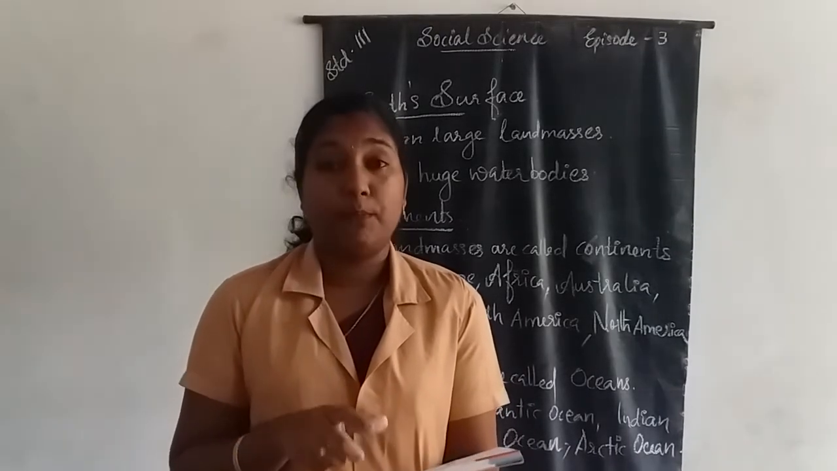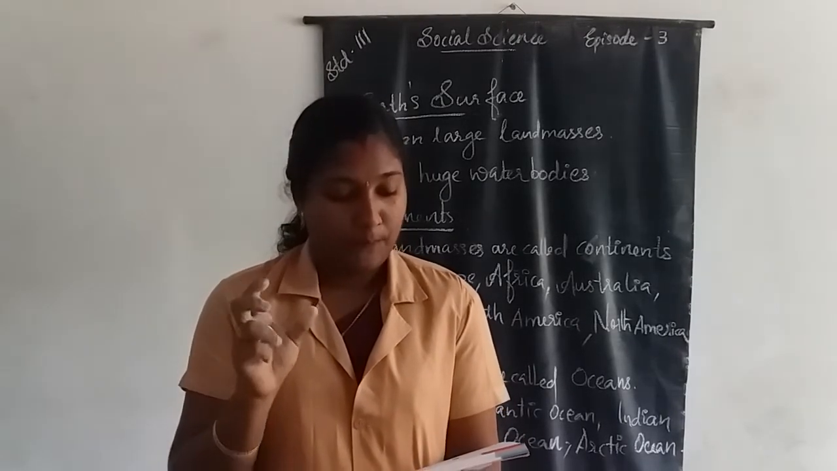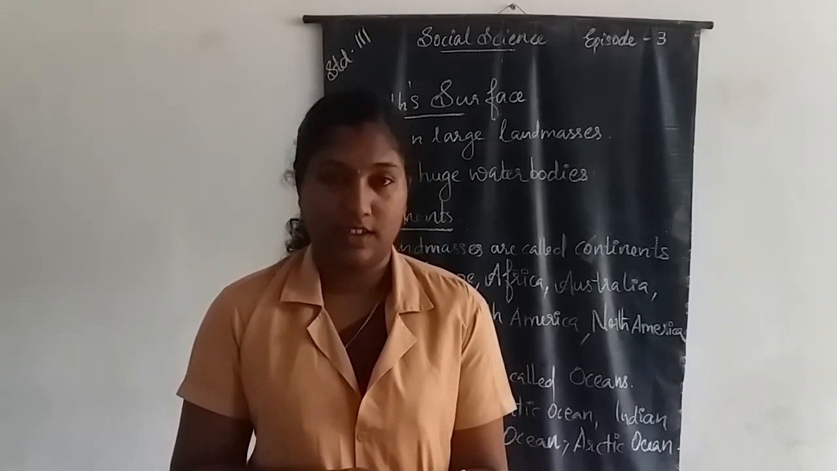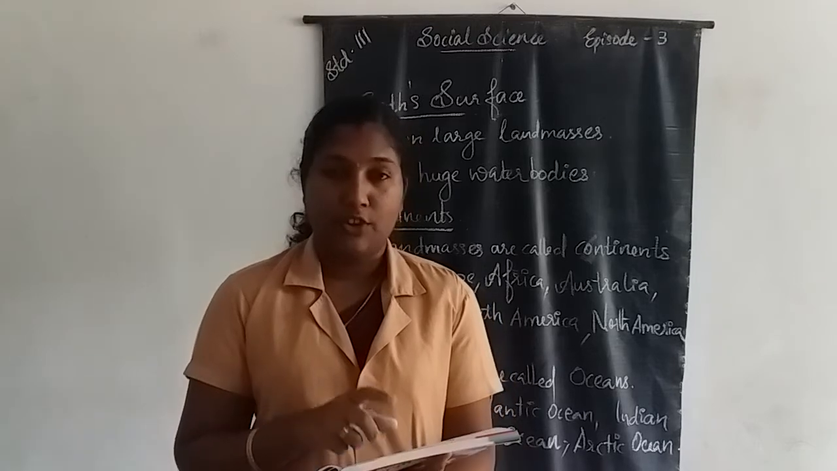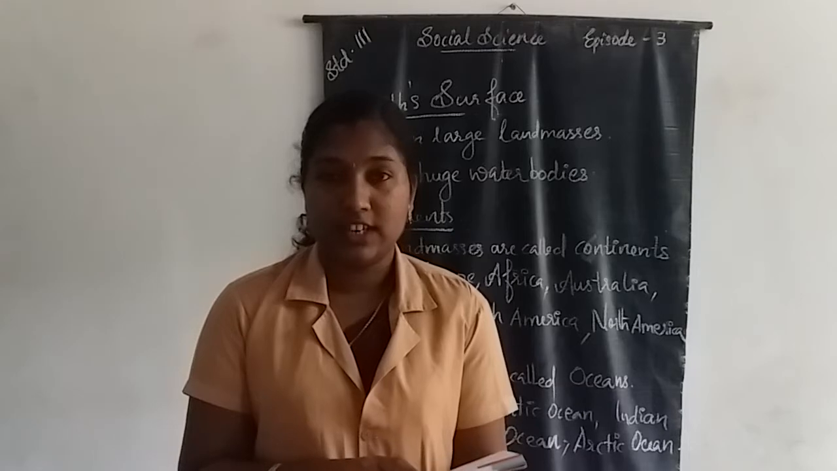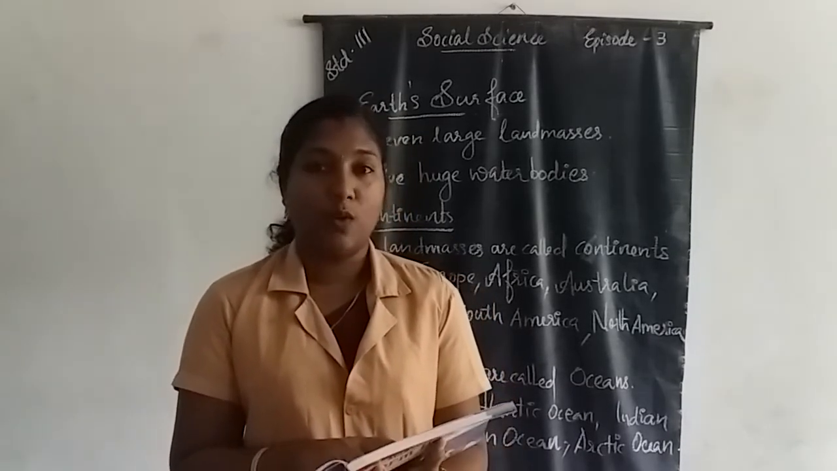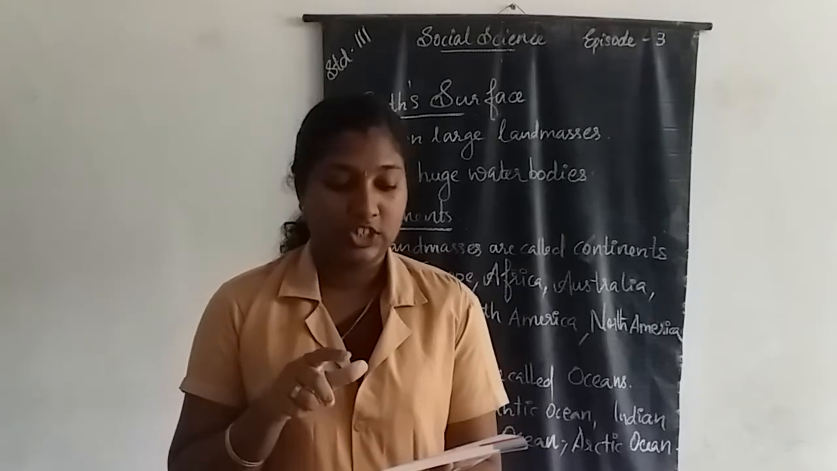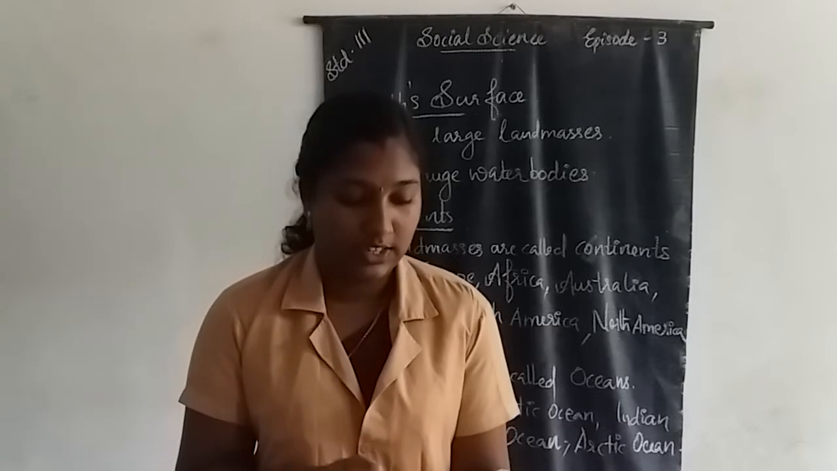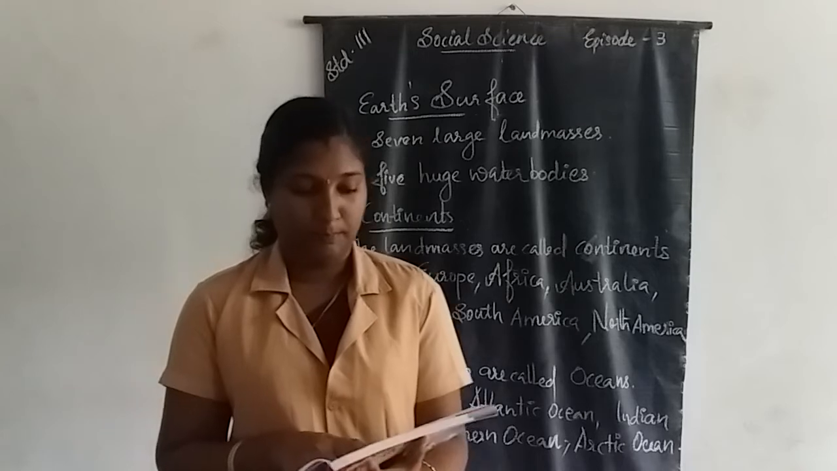Then what is the shape of the Earth? The options are flat, conical, round and disc-like. Which is the correct answer? The Earth is flat in shape? No. Conical? No. Round in shape? Yes. The Earth is round in shape. Our Earth is a planet.